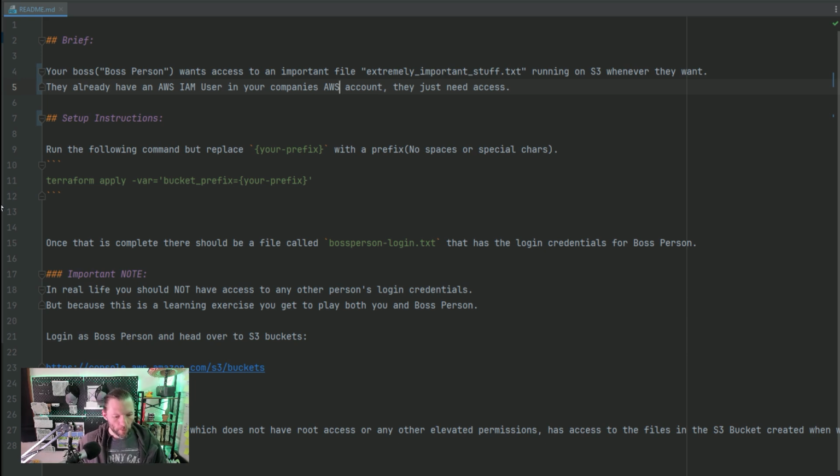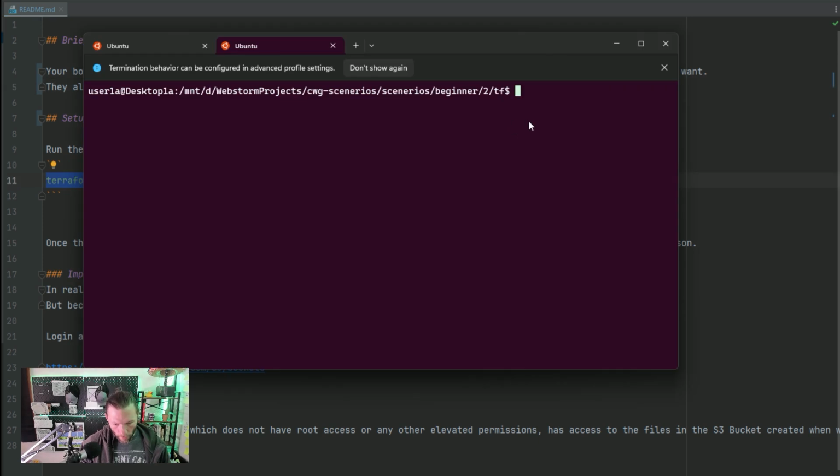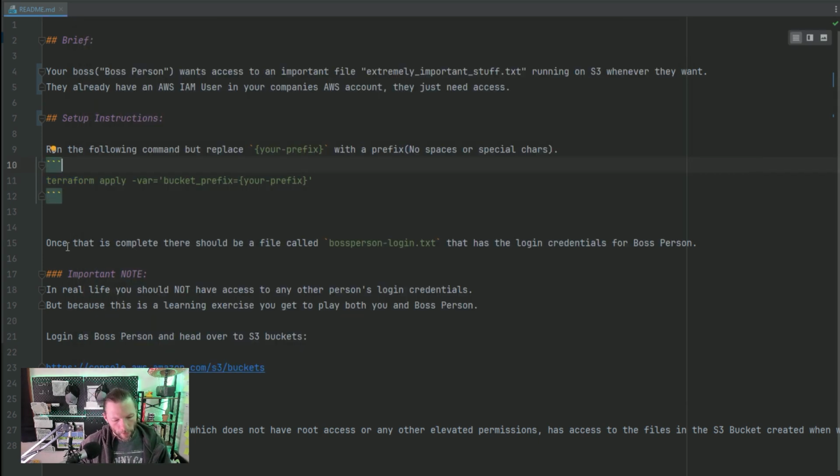Setup instructions: run the command below, but replace your prefix with a prefix, no spaces. So in Terraform here, I'm going to run this with explode me as the prefix. Bonus point if you can tell me why we've got to change that and you can't run the same command I can run. That'd make it easier, but there's a reason. So email me that if you know the answer to that one. While that's running, we'll keep going here.